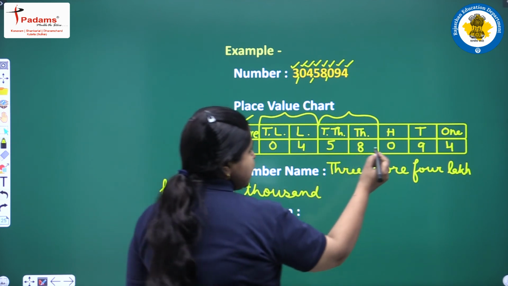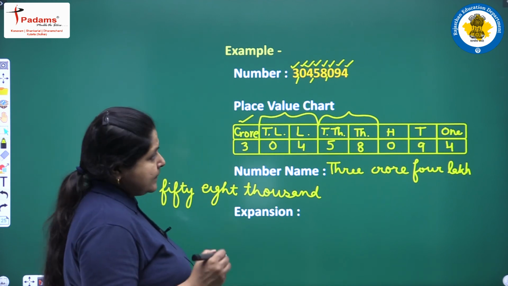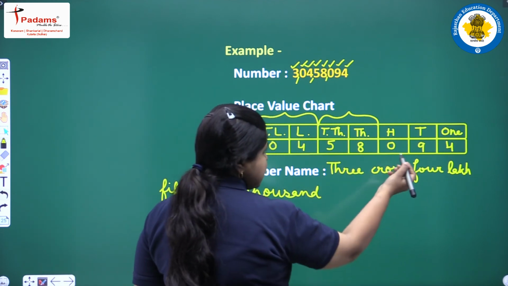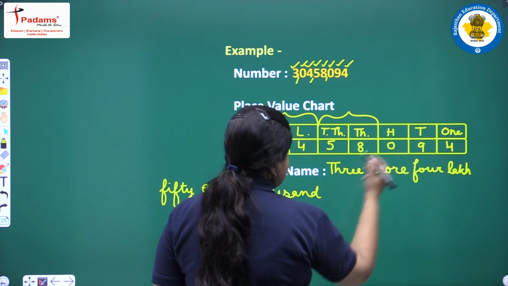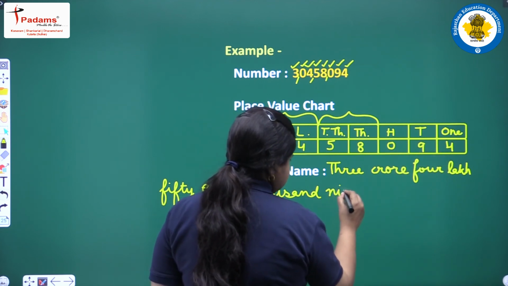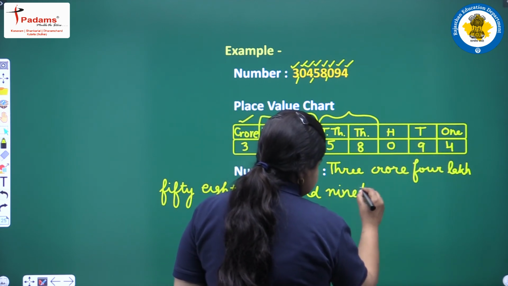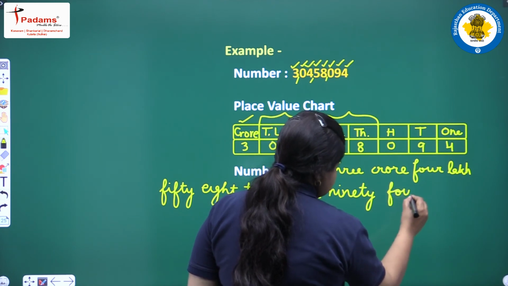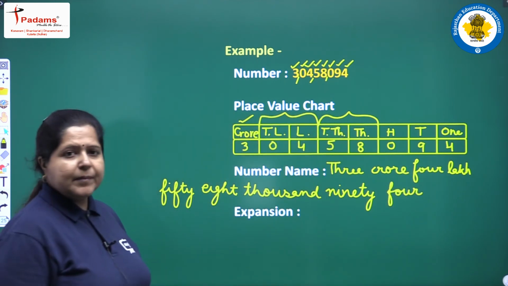And then there is 0 digit at 100 place value. Then we will write straight away 94. This is the number name.